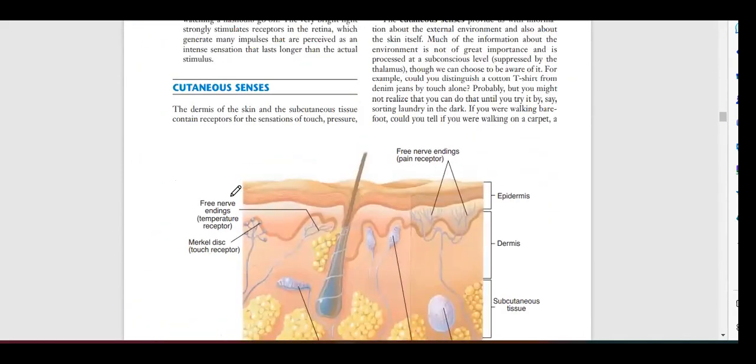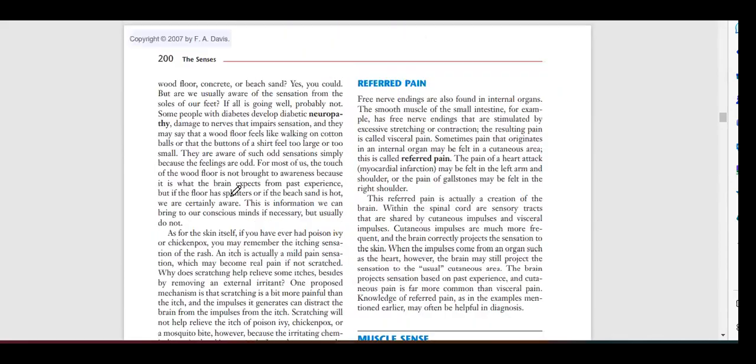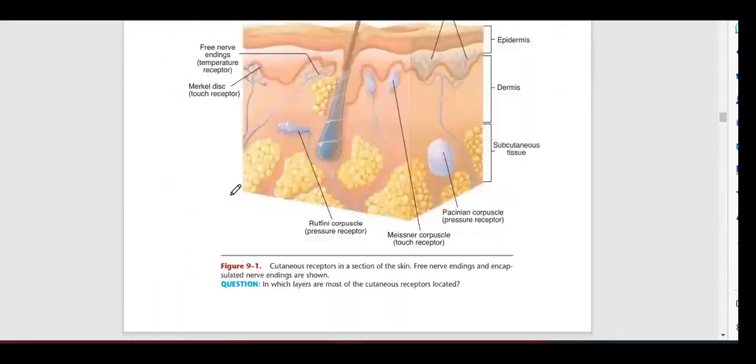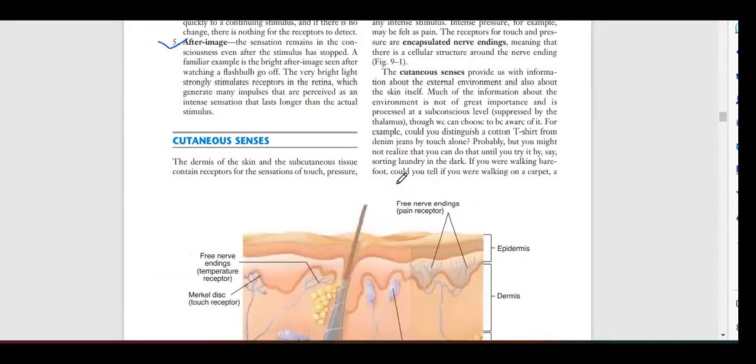Next, you have the cutaneous sense. I think we already studied that, but we will repeat it, because there are many receptors in the skin. How it reaches the neurons from the receptors, we will study